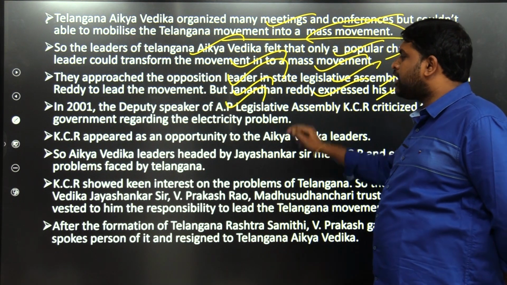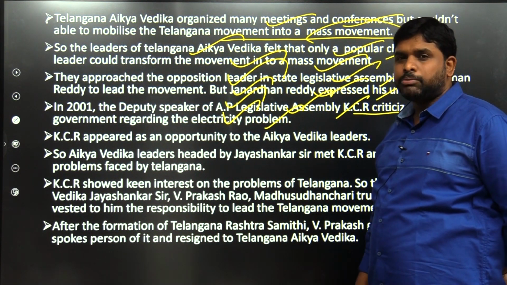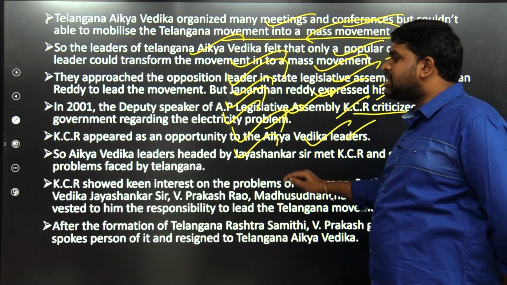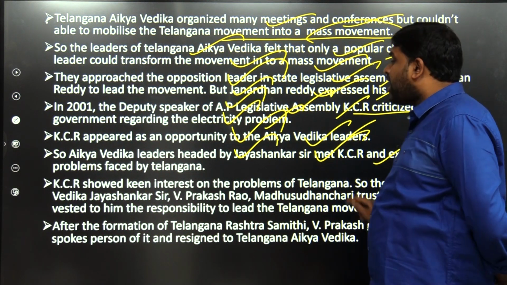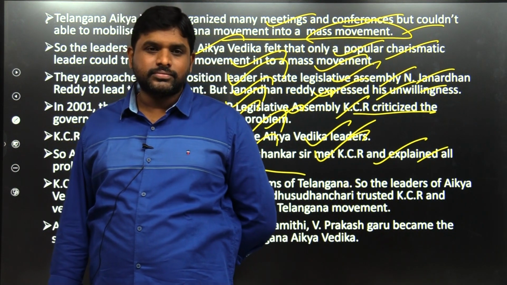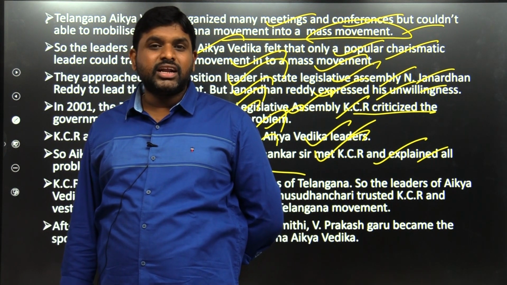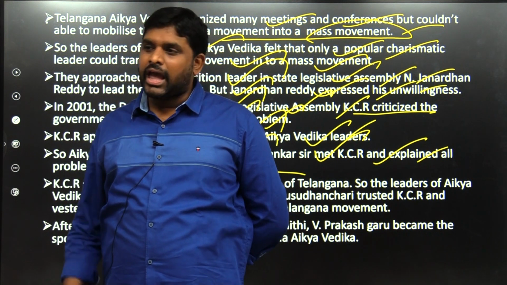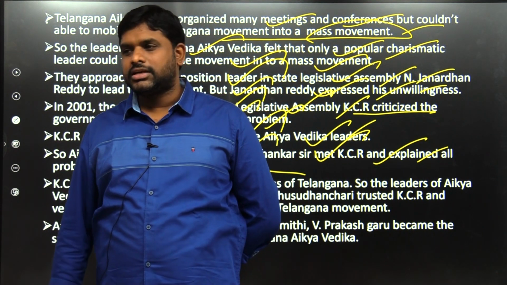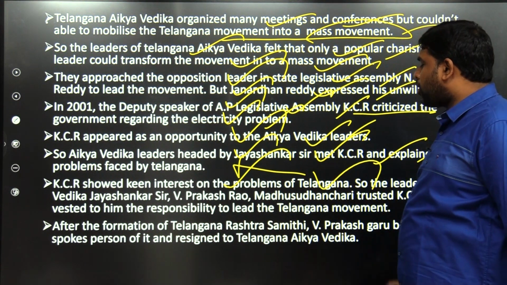In 2001, the Deputy Speaker of Andhra Pradesh Legislative Assembly, KCR, criticized the government regarding the electricity problem. KCR appeared as an opportunity to the Aikya Vedika leaders. So Aikya Vedika leaders headed by Jaishankar sir met KCR and explained all problems faced by Telangana. So the people went near merit. Merit didn't come near the people. They wanted a mass leader and the mass leader was KCR. They found him and they told him, these are all the problems faced by the Telangana region. KCR showed keen interest in the problems of Telangana.